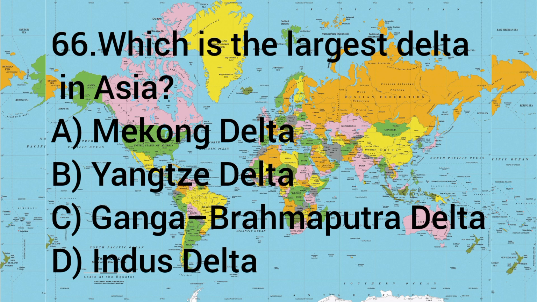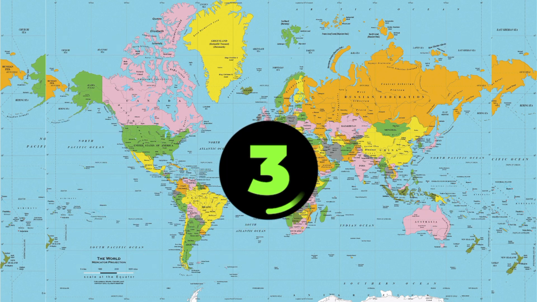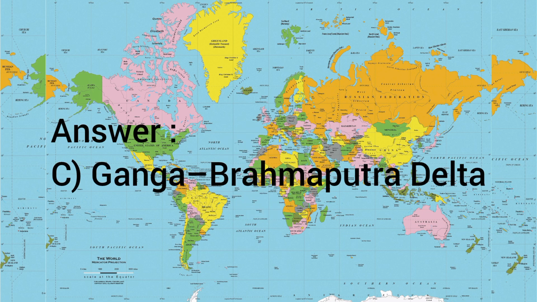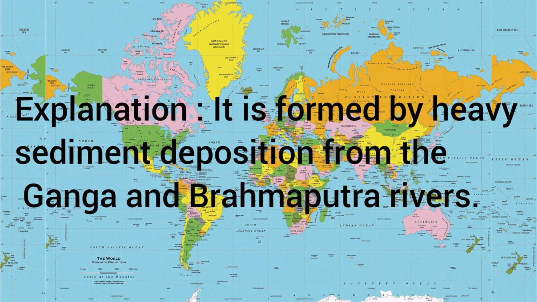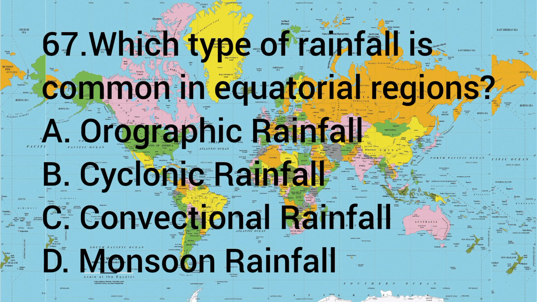Question number 66. Which is the largest delta in Asia? A. Mekong Delta, B. Yangtze Delta, C. Ganga Brahmaputra Delta, D. Indus Delta. The answer is C. Ganga Brahmaputra Delta. It is formed by heavy sediment deposition from the Ganga and Brahmaputra rivers.